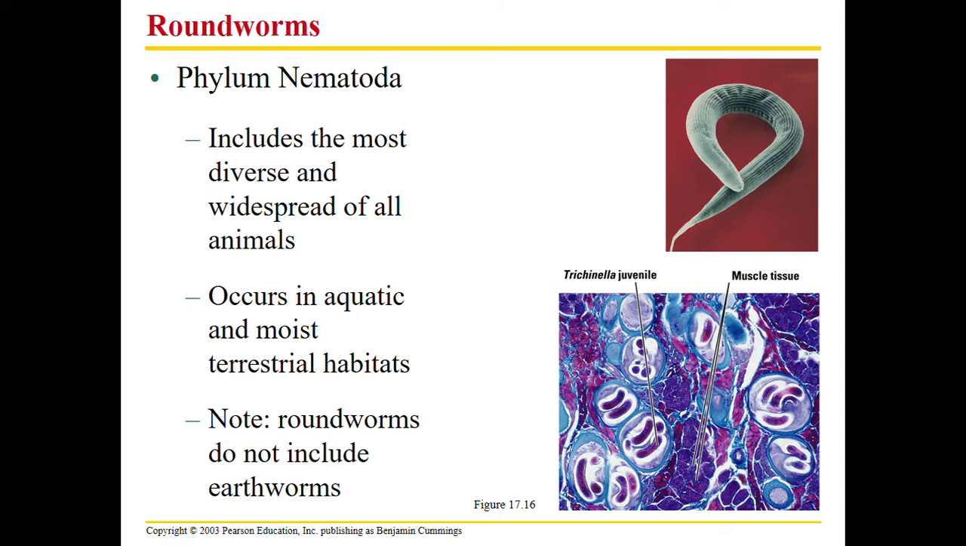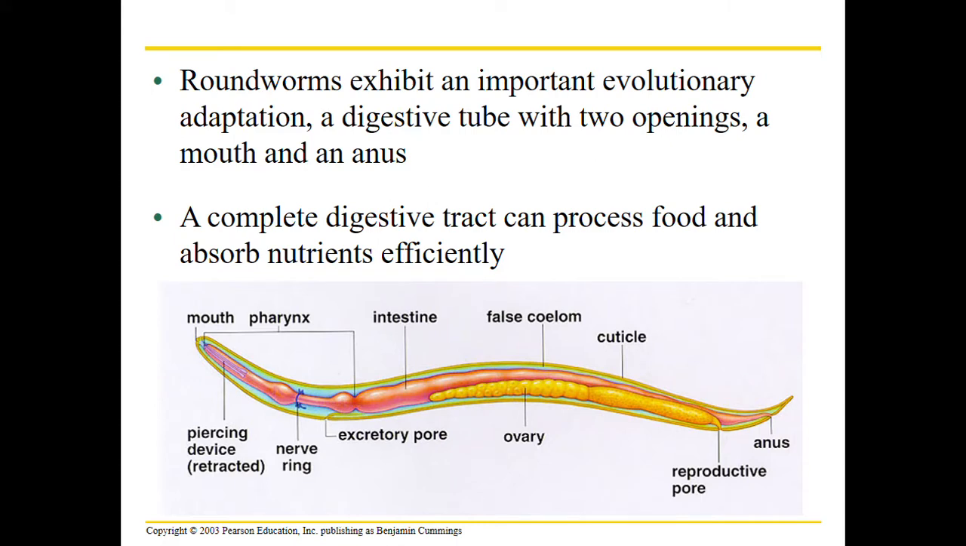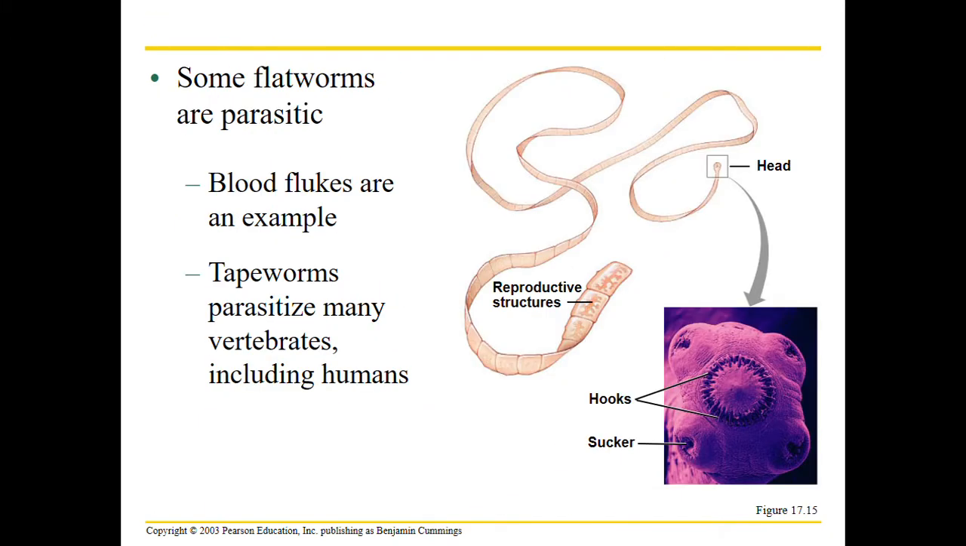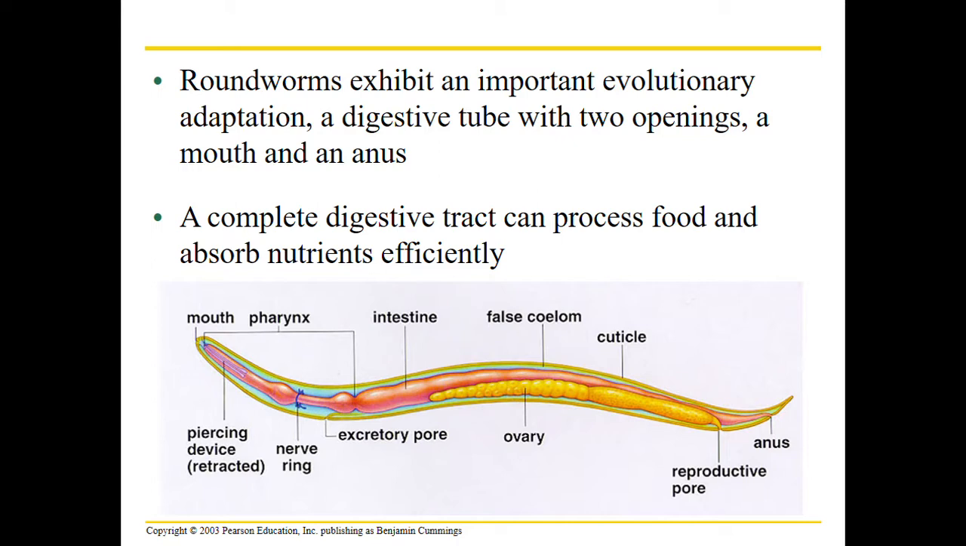And then the females will produce more eggs. Roundworms have an interesting body system. There are two openings, a mouth and an anus, and a complete digestive tract. Flatworms, so platyhelminthes that we just talked about, only had a mouth. So see how we're getting a little bit more complex? We go from only a mouth to a mouth and anus, a complete digestive tract, and we'll keep on getting